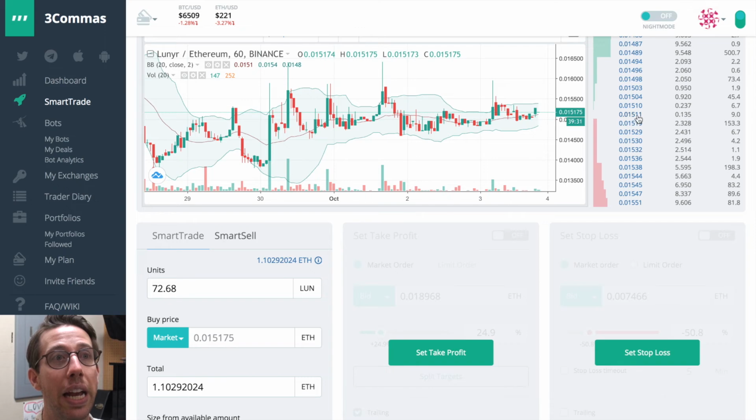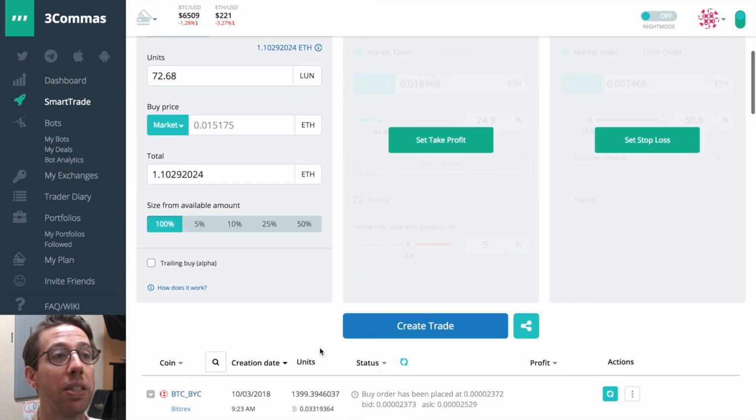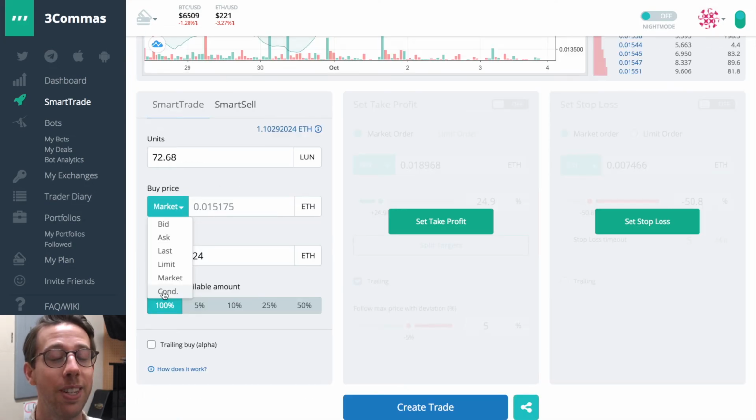Whereas if I had a limit order and I wanted to wait for the price to drop down here, then I'd have to wait and it'd have to fall down, so it might take some time. So again, if you want to participate right away, market order is probably the best, but don't be surprised if you choose market order and it says one price here, but the price it gets filled at is a little bit higher.